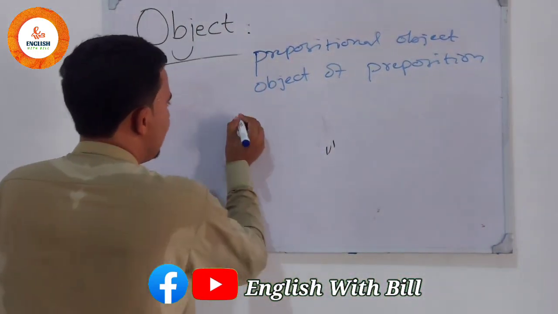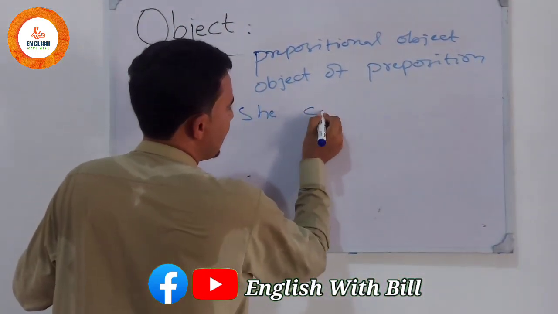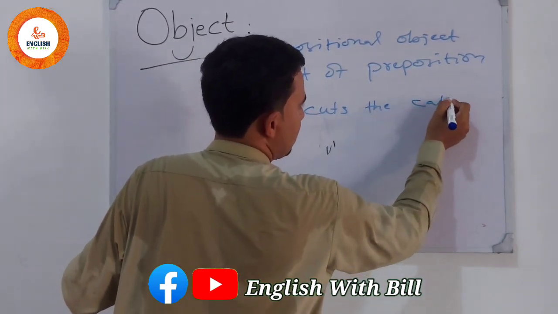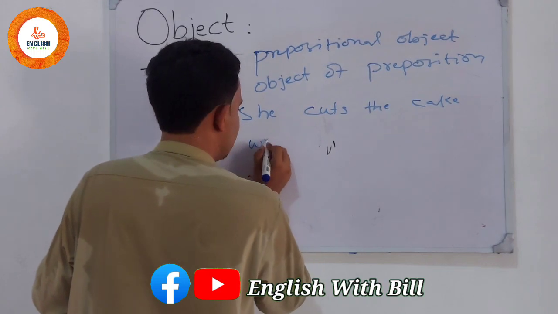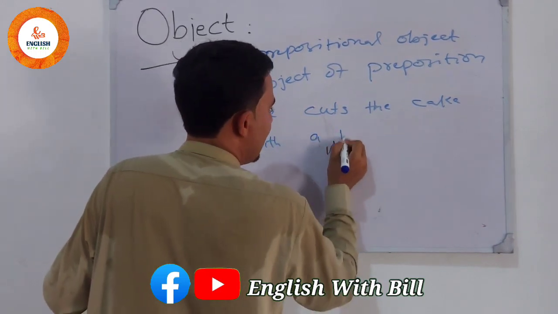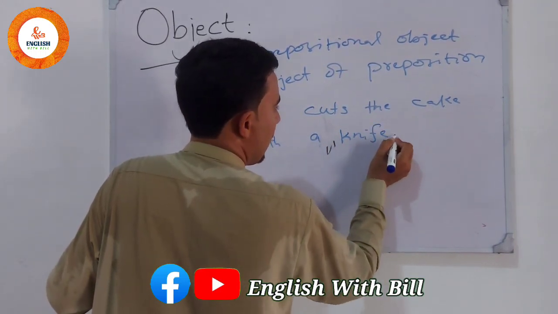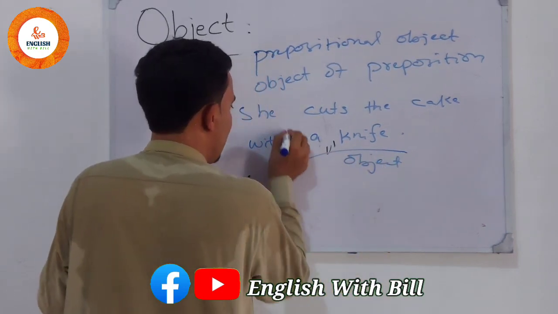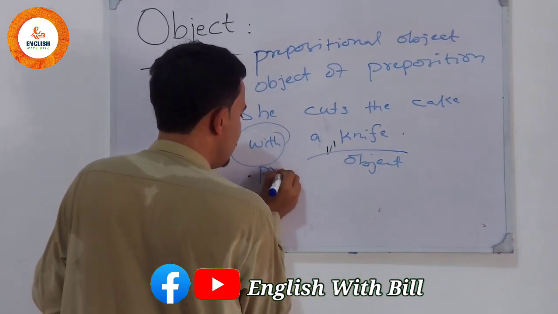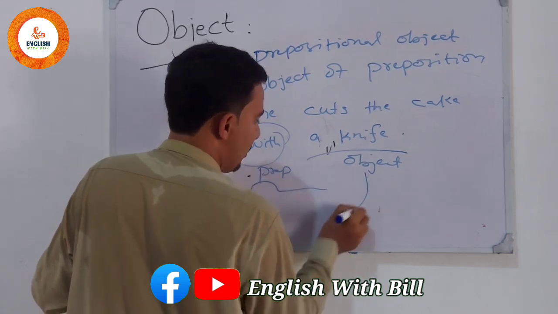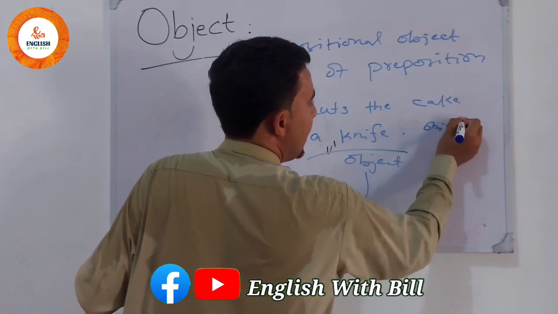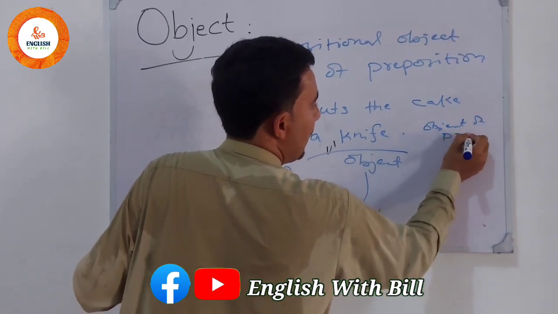Like we can say, she cuts the cake with a knife. Knife is what? The object, receiver of the action. With is what? The preposition. So the object comes later, after the preposition, so it becomes object of preposition.